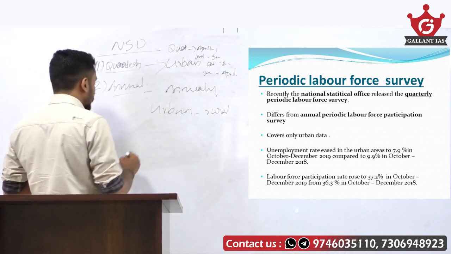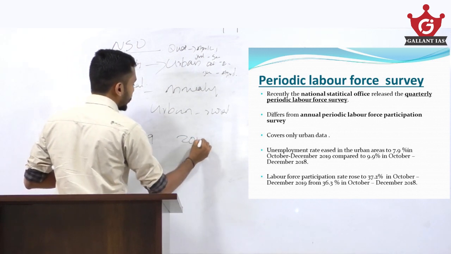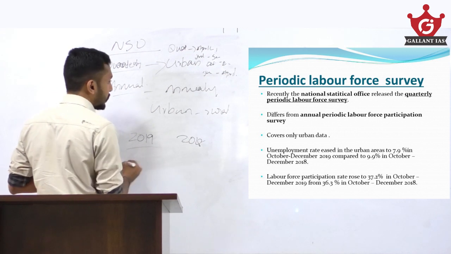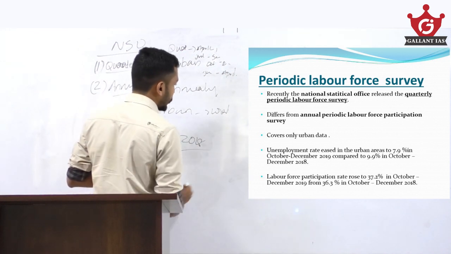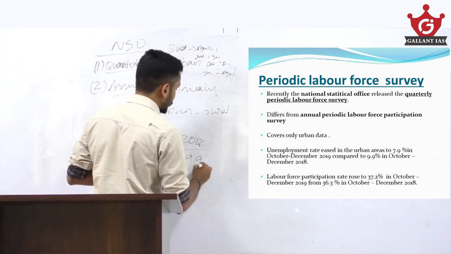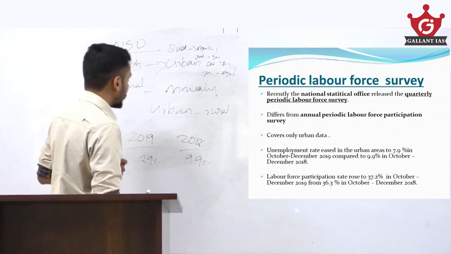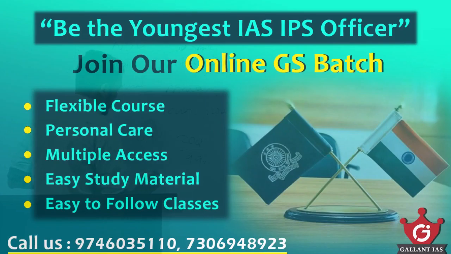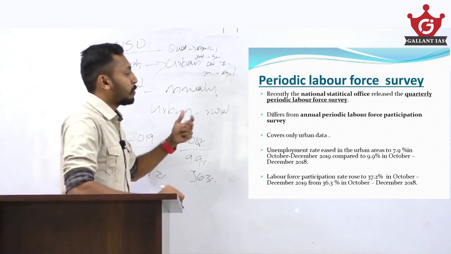The unemployment rate eased in urban areas when comparing 2019 and 2018. In 2019, the unemployment rate is 7.9%, while in 2018 it was higher at 9.9%. So it is reduced. Then, the labor force participation rate increased. More persons are working now: 37.2% in 2019 compared with 36.3% in 2018. These two points are positives.